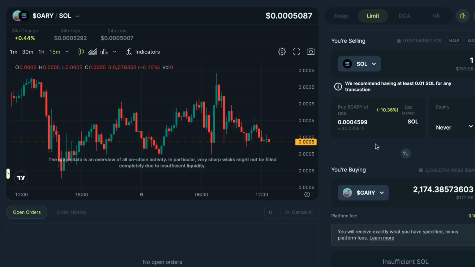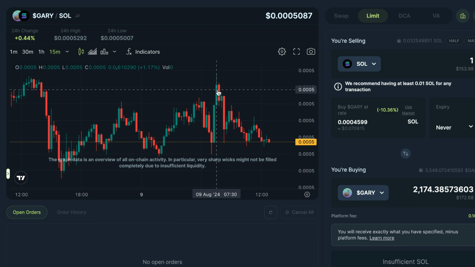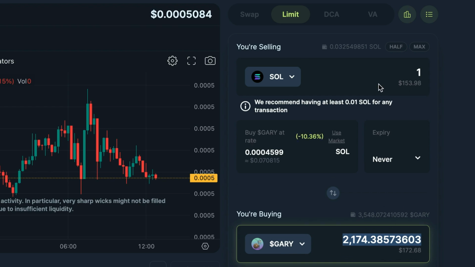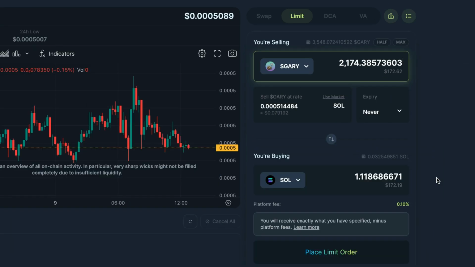Now, this actually works both ways. You could look at these charts. Remember, I'm not giving financial advice. This is just a way that you could trade. You're going to want to do a little bit of technical analysis and study these charts and understand why the prices are going up and down. Maybe I get this amount of Gary for the one Solana. I could hit copy and then flip it. And if I paste that amount back in there, and right off the bat, I've already increased the amount of Solana I've gotten if the prices go back to where they are right now.